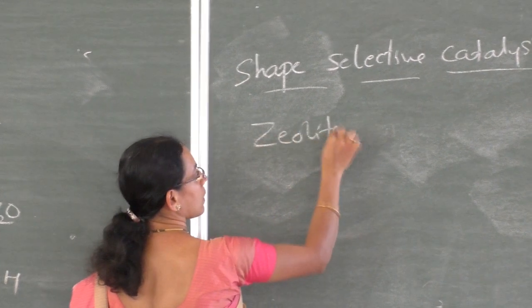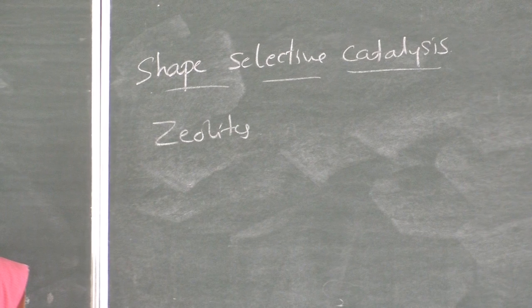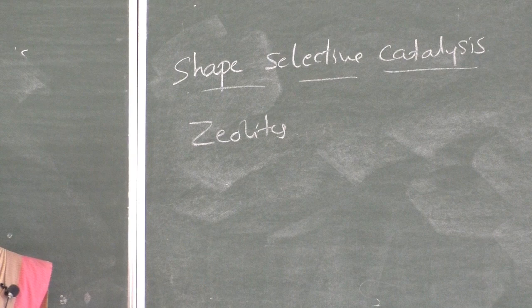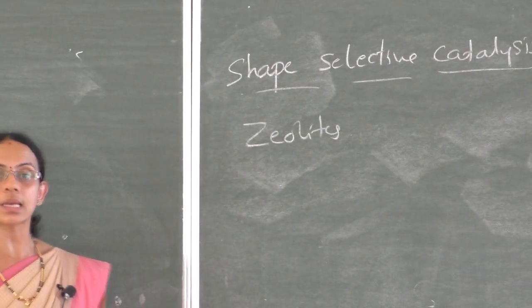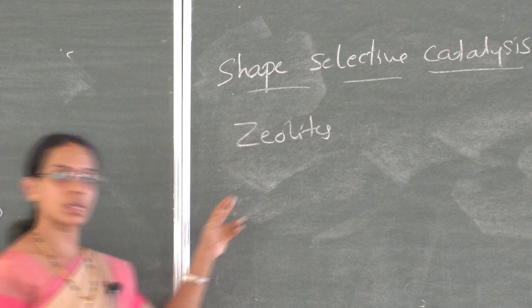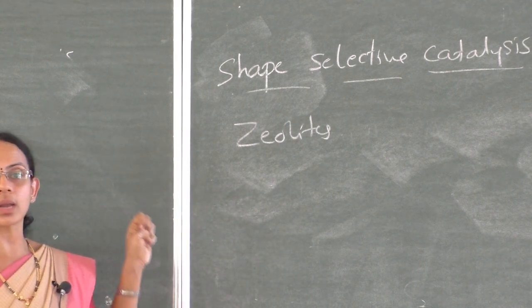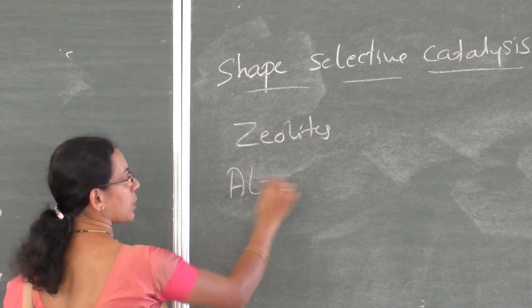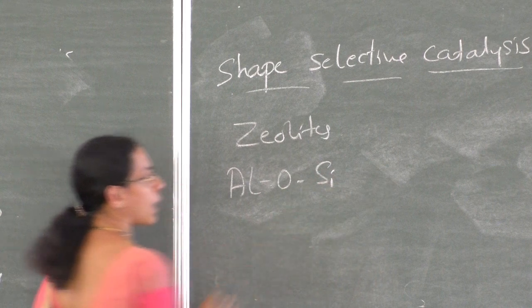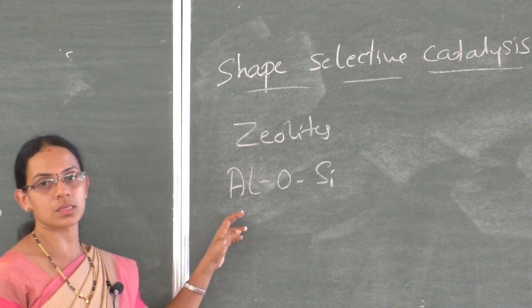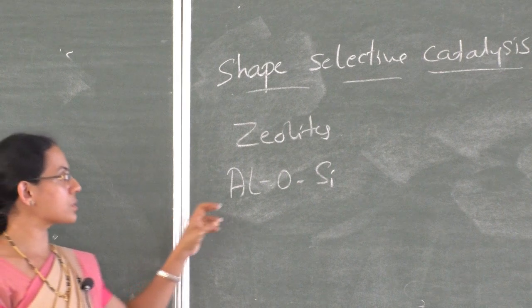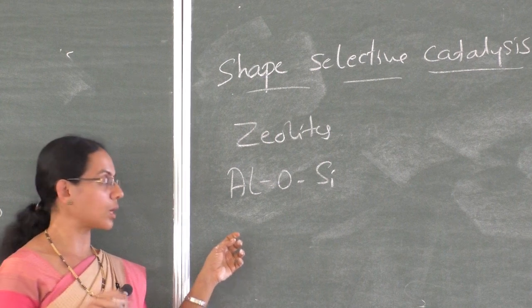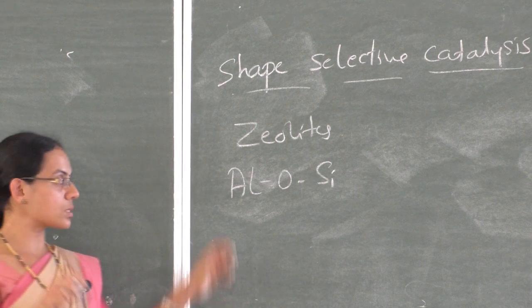Zeolites are the best example for shape selective catalysis. You might have heard about zeolites. These are a three-dimensional network of silicates where some of the silicon atoms are replaced by aluminium atoms, and it gives a framework of aluminium, oxygen and silicon. It has a honeycomb-like structure. You can imagine the structure of zeolite. It has different types of cavities on its surface.